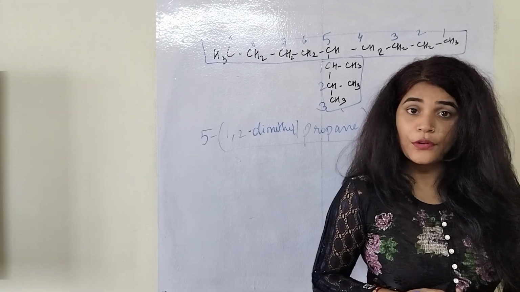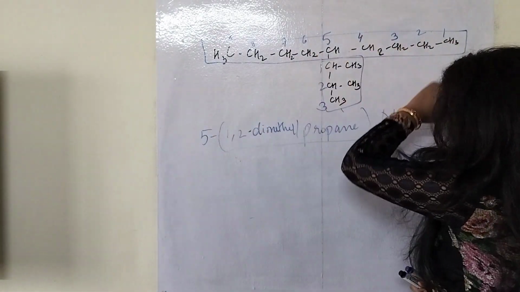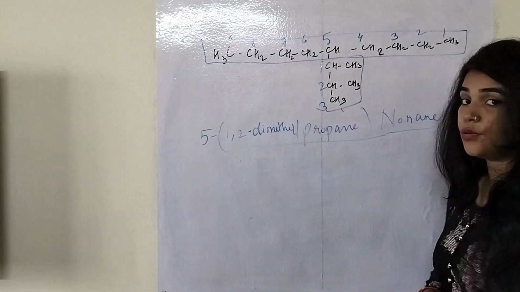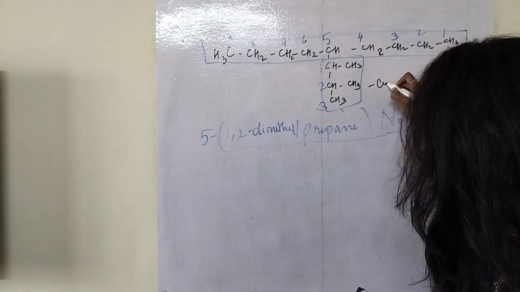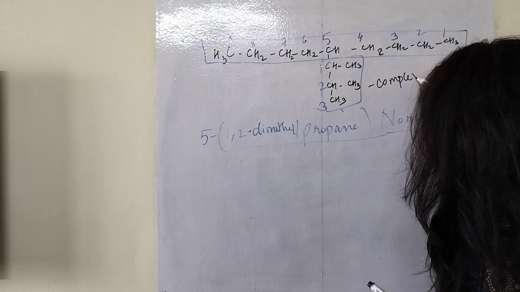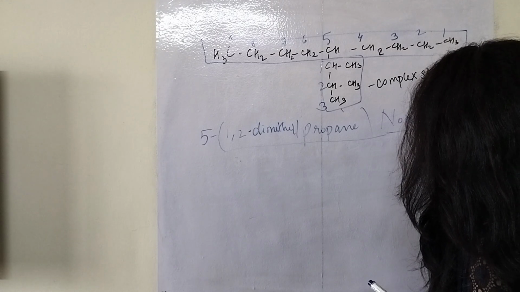So in this compound you can see that I have taken a longest carbon chain which is attached with the substituent, and that substituent is a complex substituent. कौन सा substituent है ये? Complex substituent है. Why is it called a complex substituent?